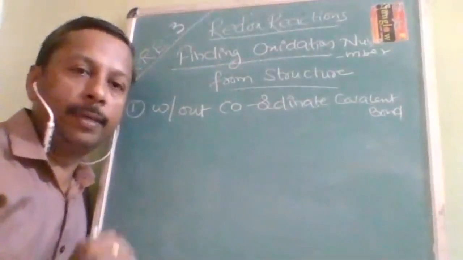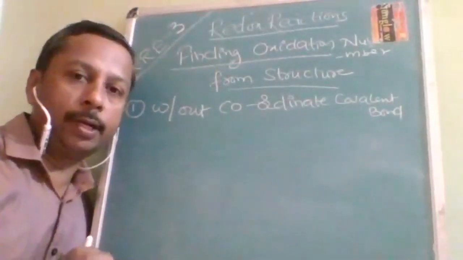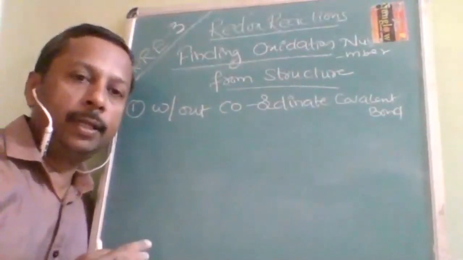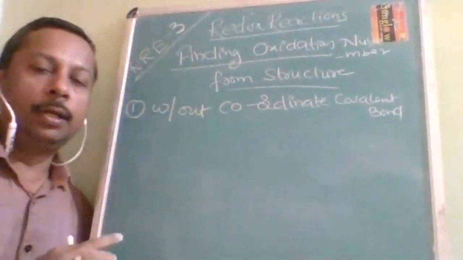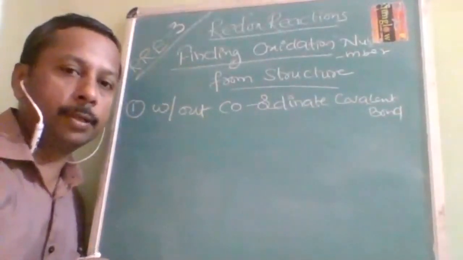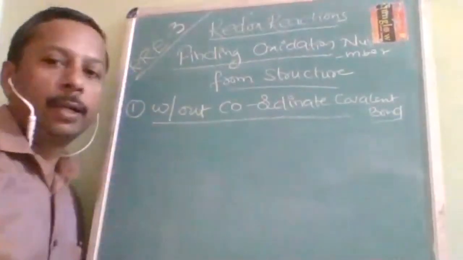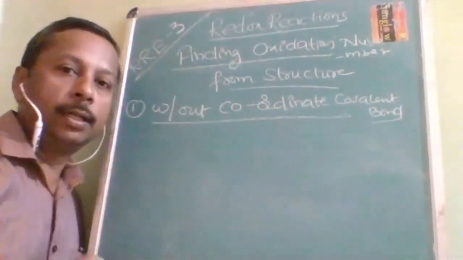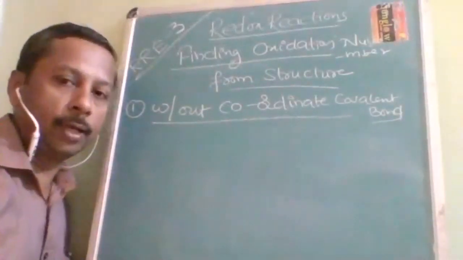Okay, we are in the next segment. We have studied the mixed oxide procedure. We have studied elements available in both cation and anion. We have studied the elements in which there is a chance of peroxy linkage and how to identify when to use it. Now we are going to study how to find the oxidation number when the structure is given. Here I am dividing into two categories: if a coordinate bond is there, and if it is not there. First, we will study the simplest method, without a coordinate covalent bond.